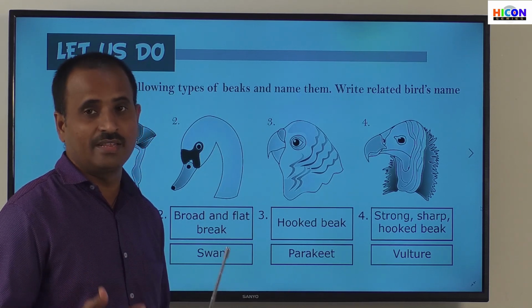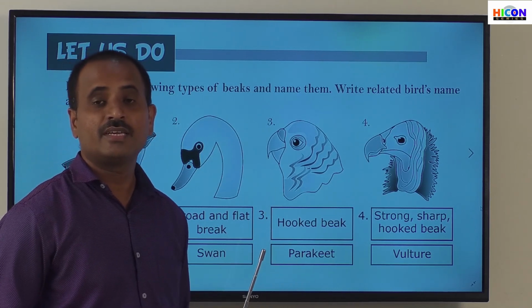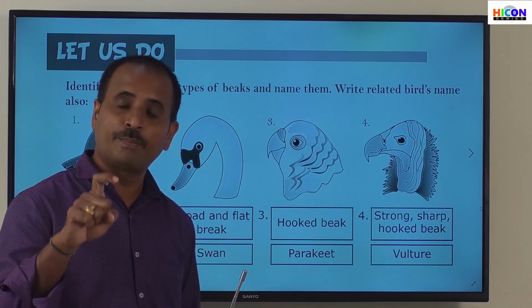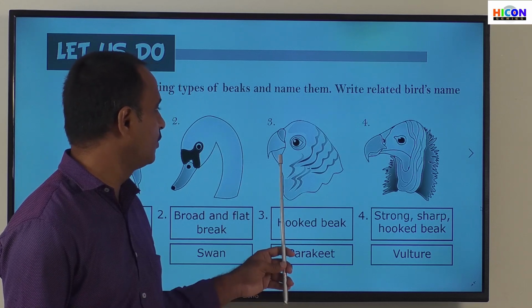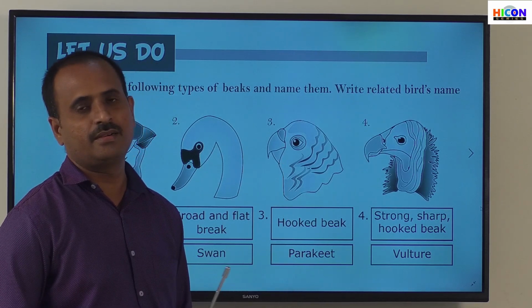And could you give another example for this type of beak? Yes, very good. You will observe it in parrots. In parrots also you observe this type of beak. And the second example for this beak is parrot.